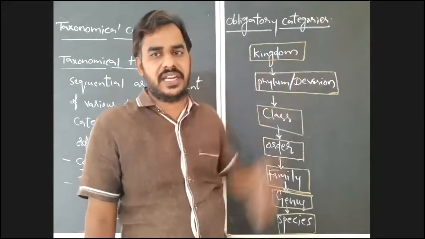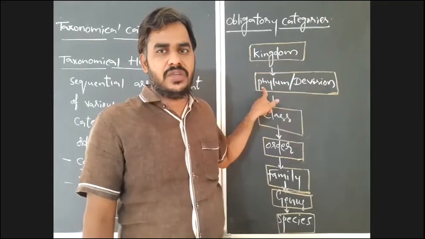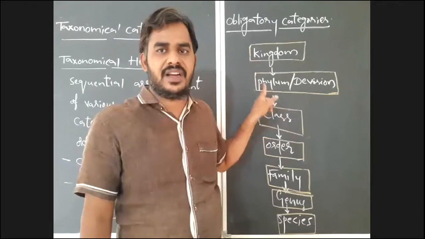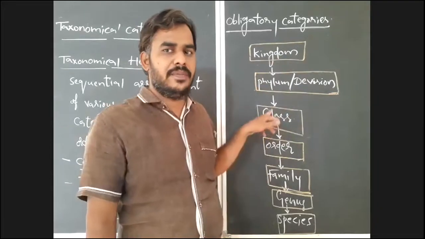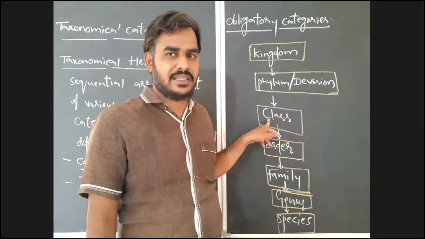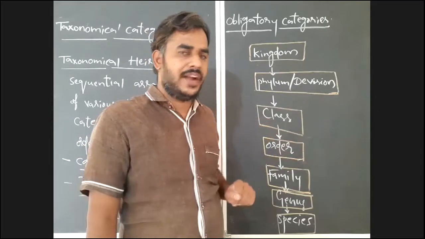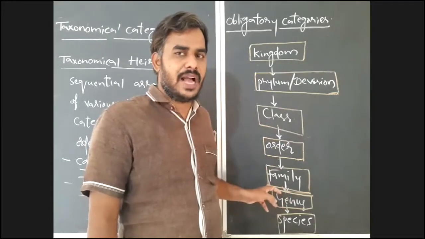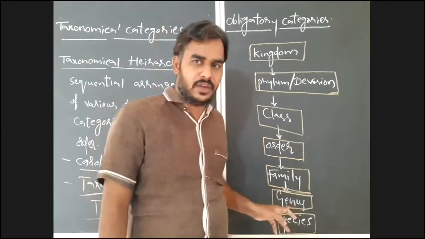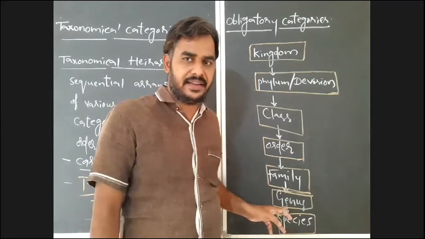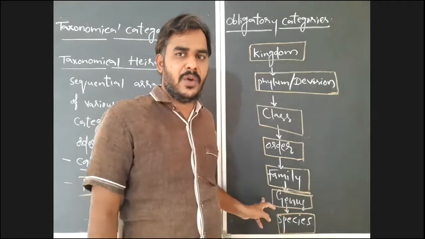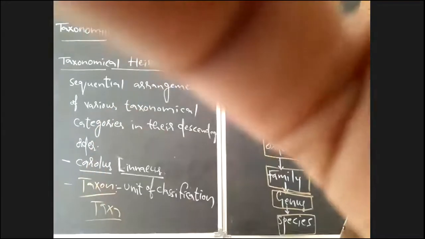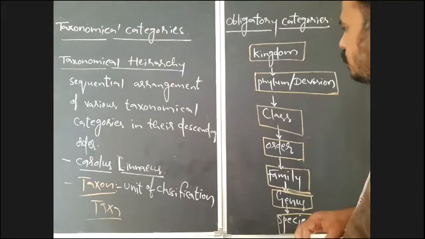All animals belong to kingdom Animalia. And after that, human belongs to which phylum? The human belongs to phylum Chordata, that you have to mention. And human being belongs to class Mammalia, that you have to mention there. And human being belongs to order Primata. And human belongs to family Hominidae. Genus Homo. Species sapiens.